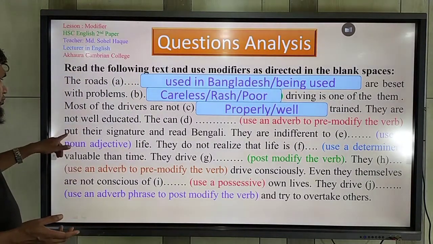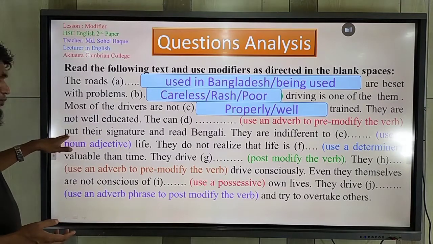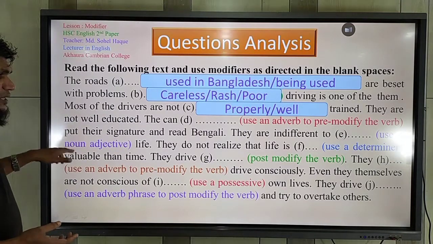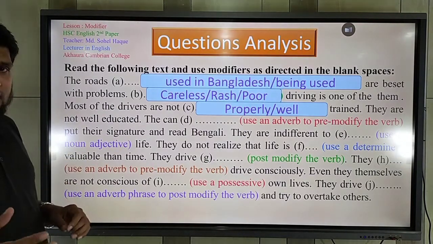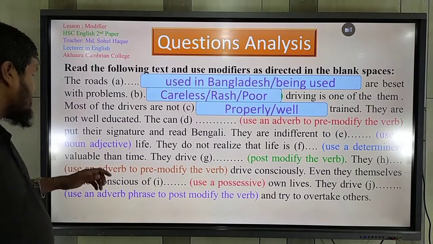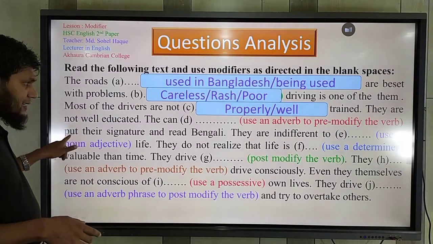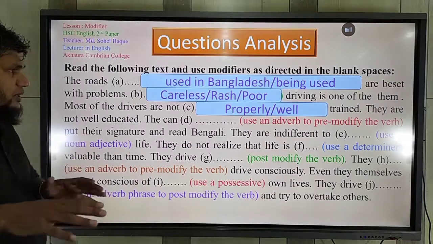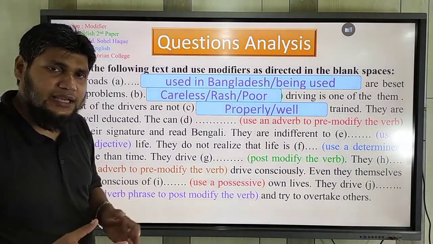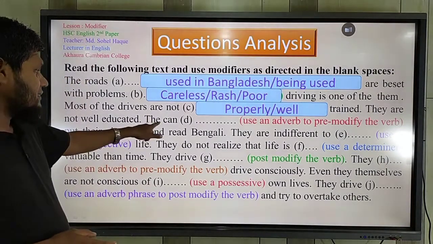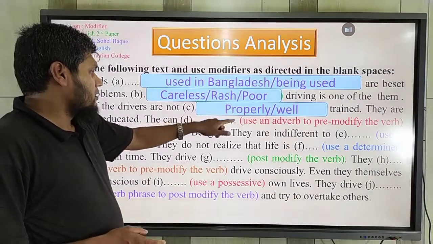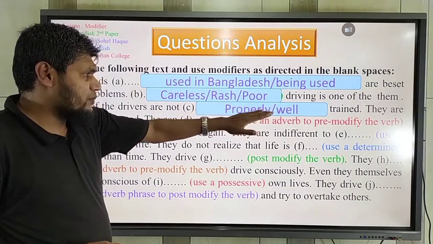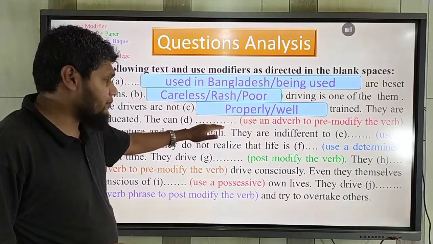Which verb? Put their signature. So put is verb here. So you should use a modifier that should be adverb to modify the verb put. Understand? You should again read the text. They can use an adverb to modify the verb. So you should use an adverb here.